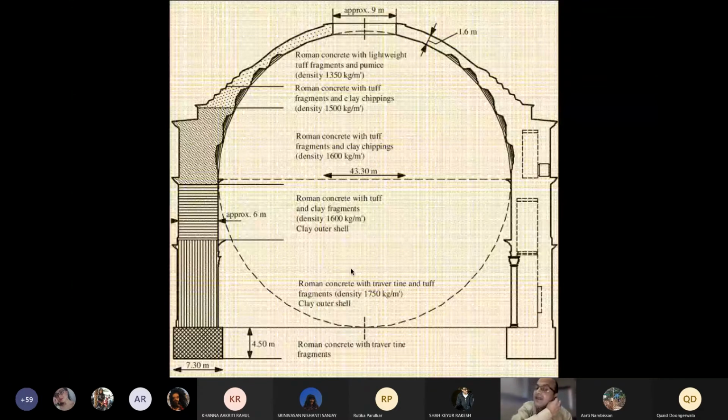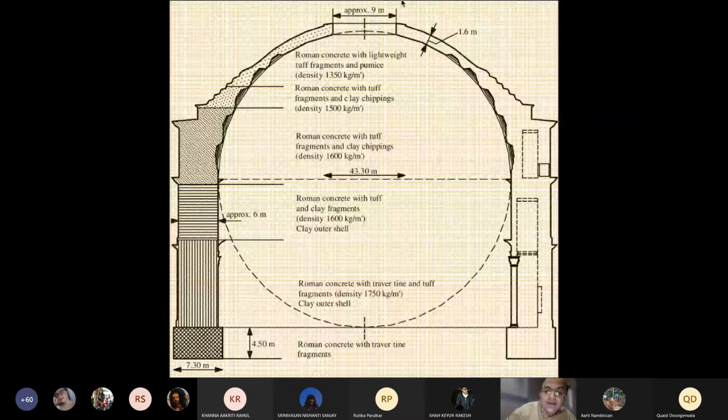You understand that there was a certain knowledge at that time about the quality of the material and the way the scaffolding has to be done. The scaffolding was put through these openings and then constructed here. So you're not actually putting your centering for the dome right from the base. It's from there.